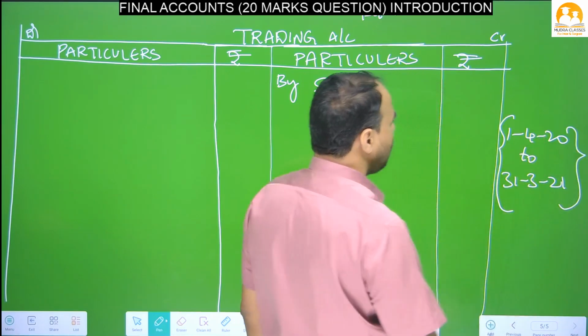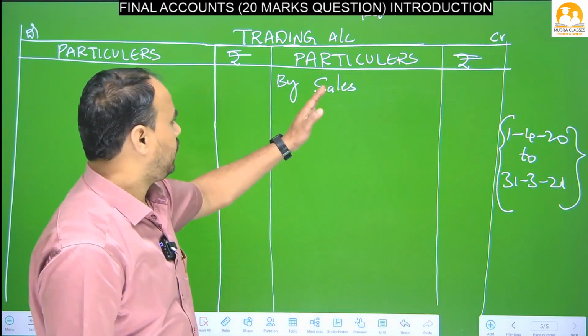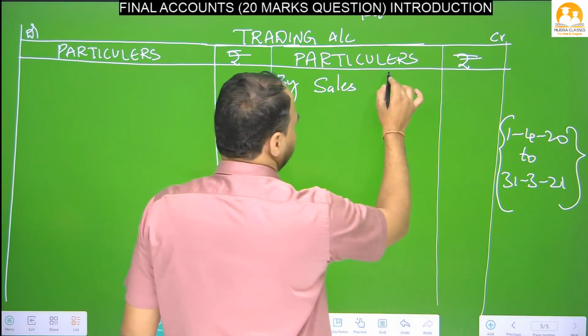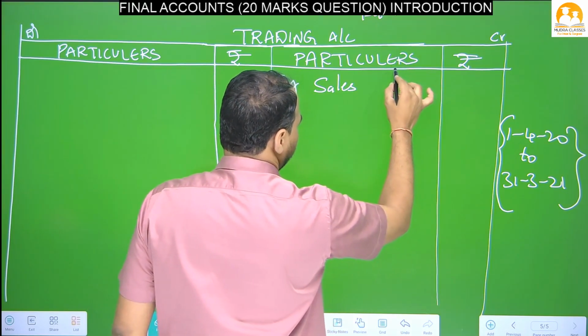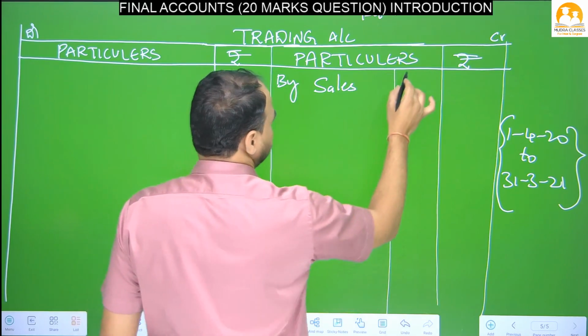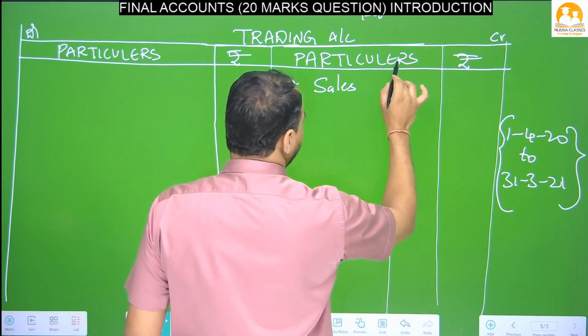During the one year, how much goods we sold, we will write on the trading account credit side. In the inner column we have to write; this is also an amount column.